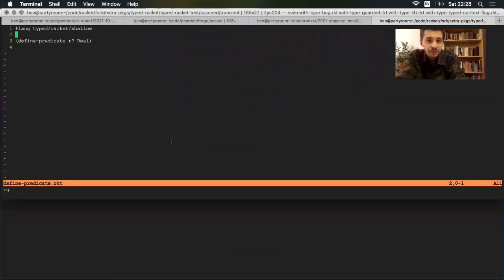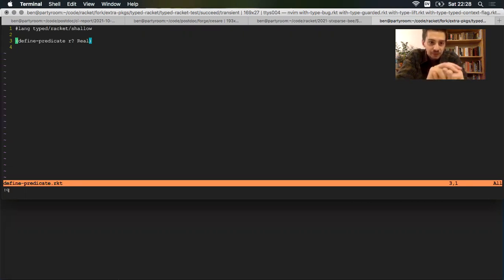Hello, dear diary. Today is Saturday, September 18th, and this week in Shallow Typed Racket, I was working on some of the contract forms in the language. So things like cast, with type, and right here, define predicate. Now these have different behavior in Shallow Typed Racket versus normal Typed Racket.